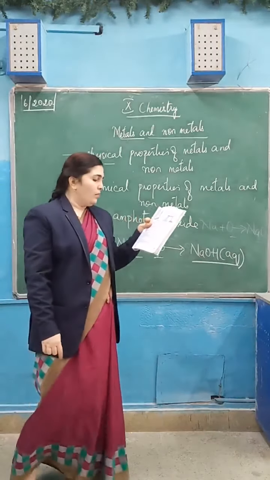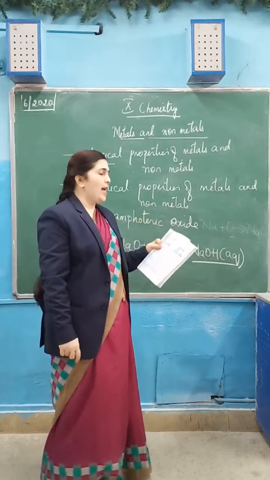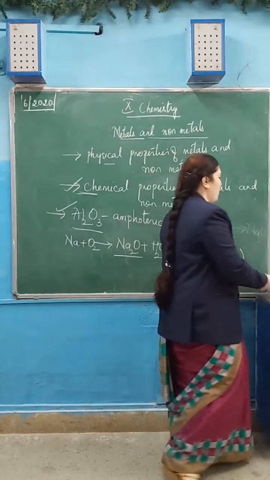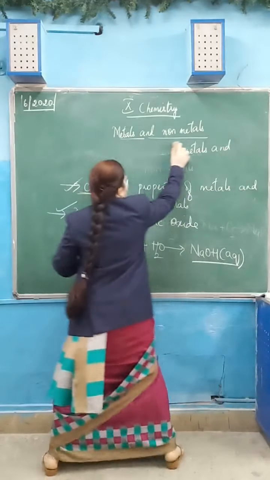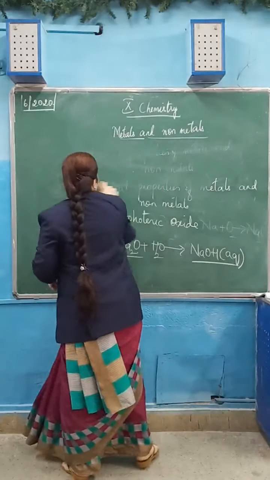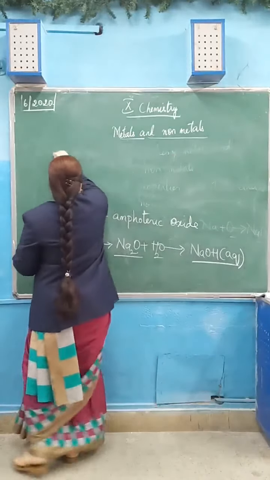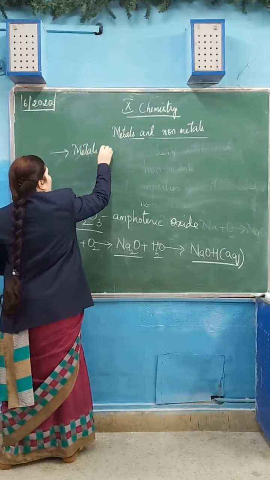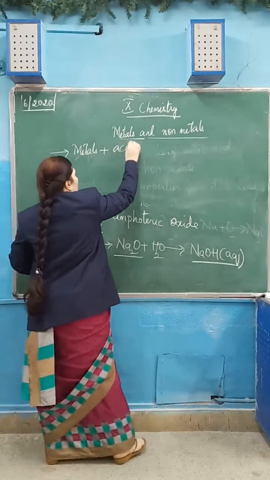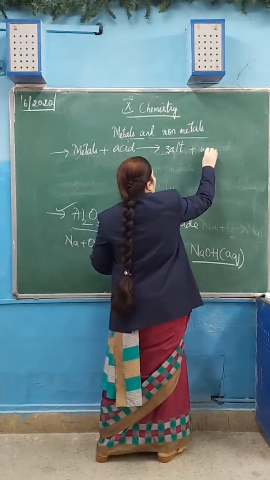Now next we will see what happens when metals react with acid. That is also an important question. Metals react with acid to form salt and water.